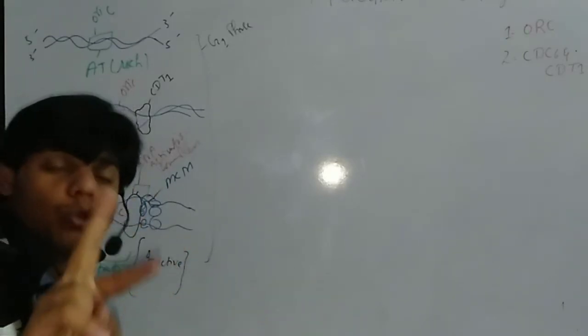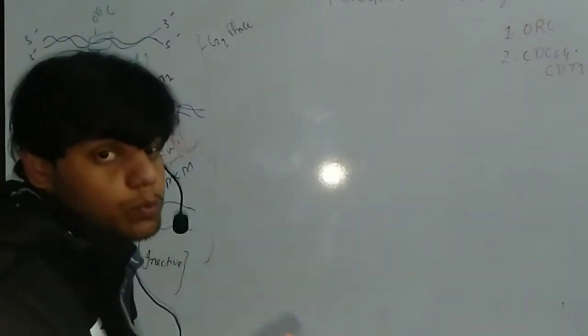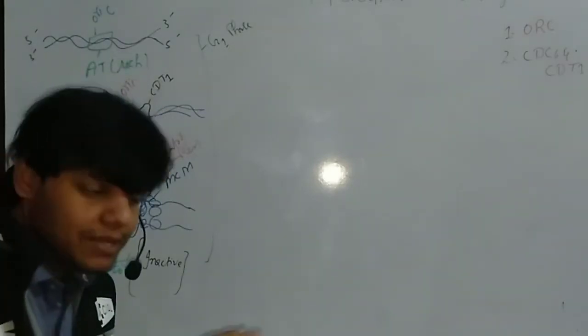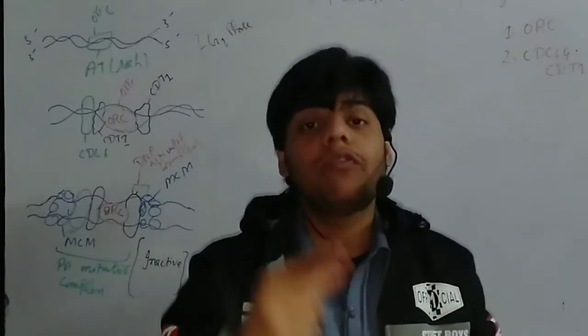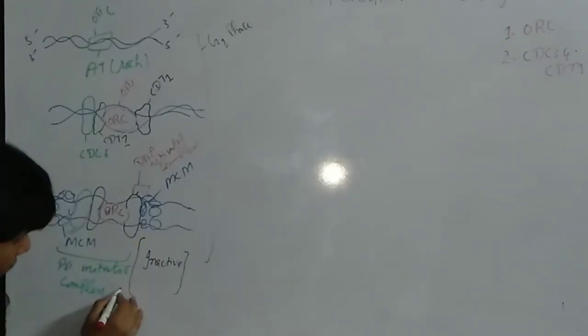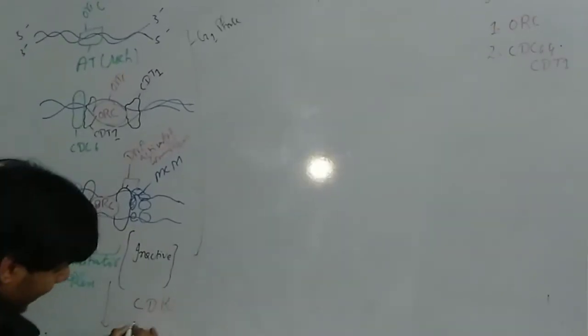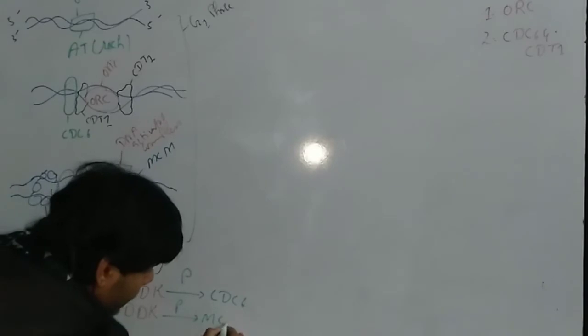Once we get the pre-initiator complex, which is the inactive complex, this complex needs to be activated, and we have two proteins which are also activated, called CDK and DDK. These two proteins are kinase proteins. This CDK can phosphorylate CDC6, while this DDK can phosphorylate the MCM.